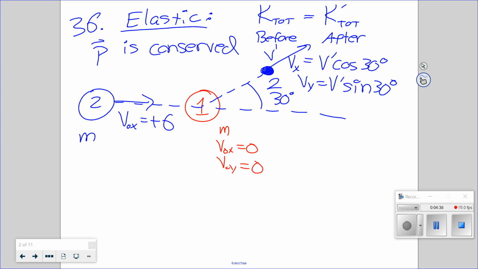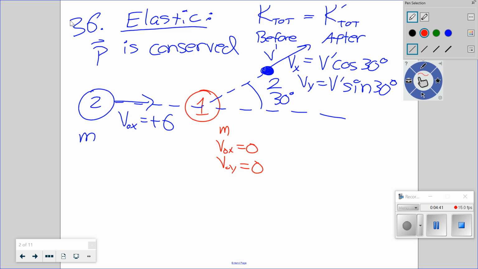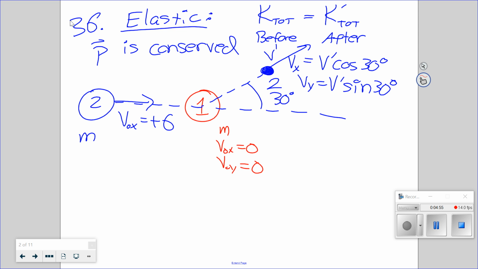Now, it's a 2D collision. Can mass 1 still be on this line where it started? Okay, excellent. Why not? I have a positive vy here for mass 2, so we have to have mass 1 times v1 after, at some other angle, sine of something.